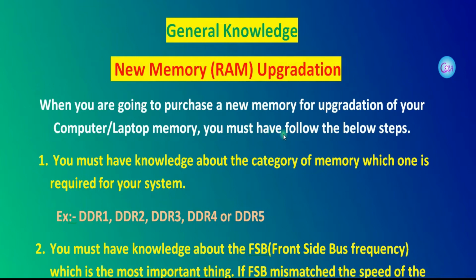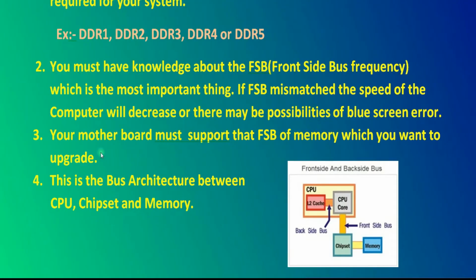Number 1, we must have knowledge about the category of memory which is required for our system. That may be DDR1, DDR2, DDR3, DDR4 or DDR5, which is newly released. And second step, we must have knowledge about the FSB, the front side bus frequency, which is the most important thing.